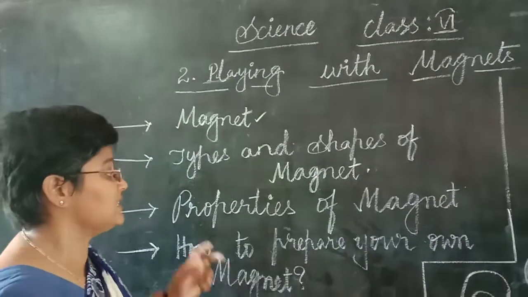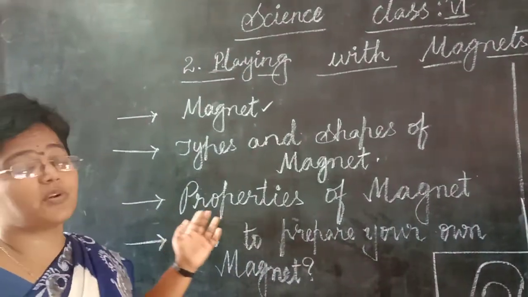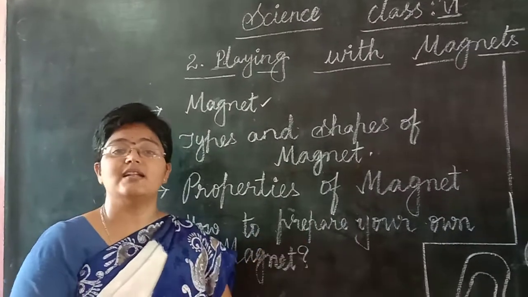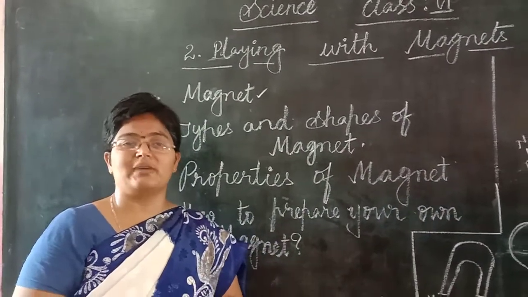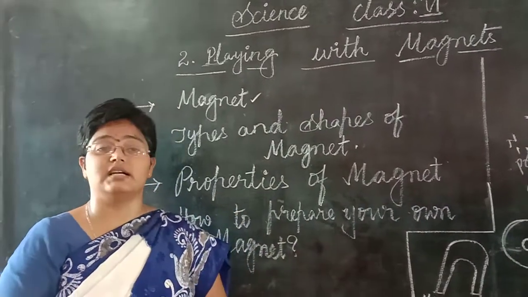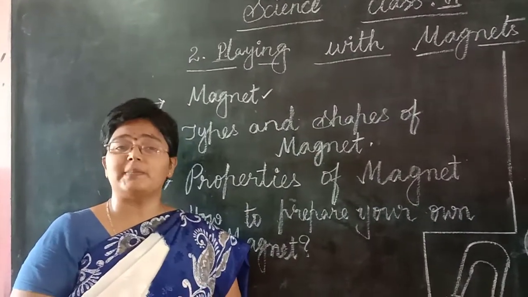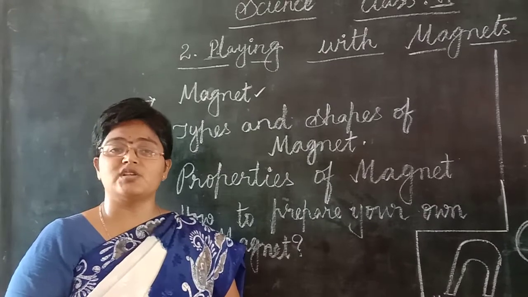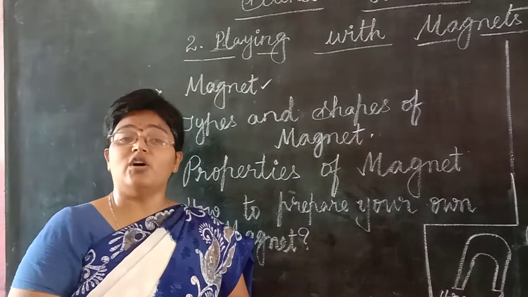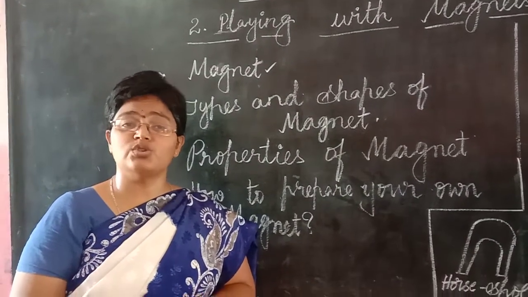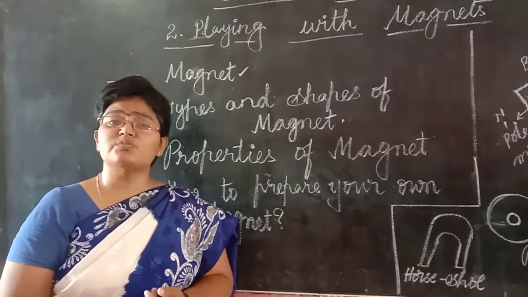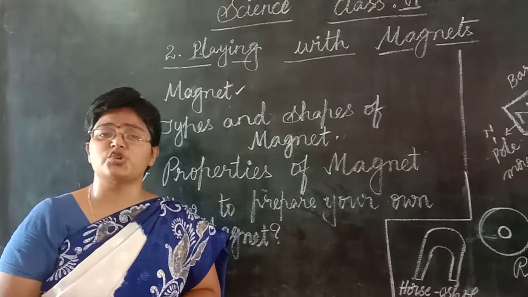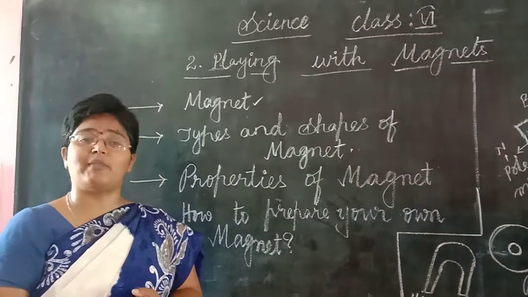We will see the different properties of magnets in our lesson. Let us know what the different properties of a magnet are. As we have discussed, attraction and repulsion are the main properties of a magnet. Along with that, magnets are used to show directions also. So what are those materials which are used to show directions with the help of magnets?